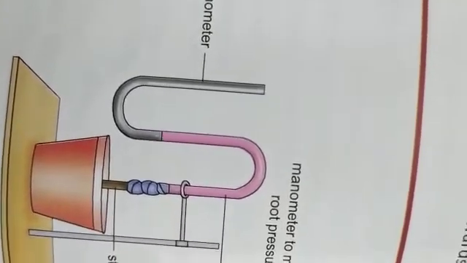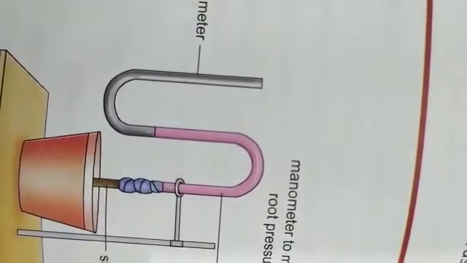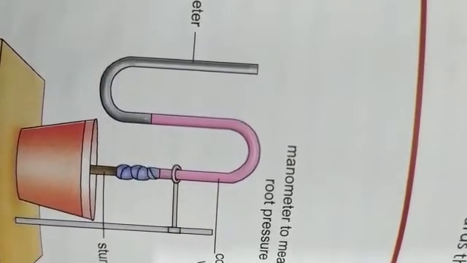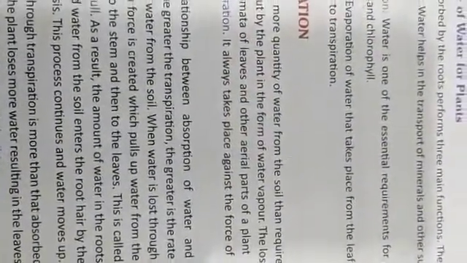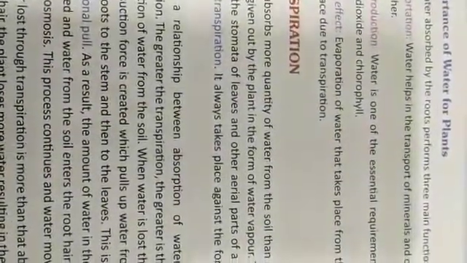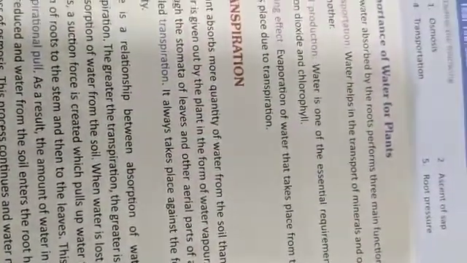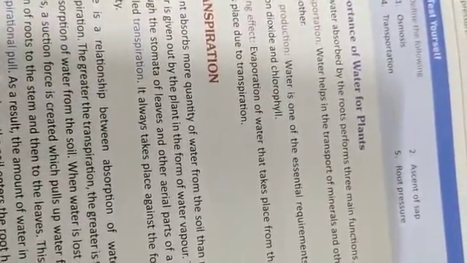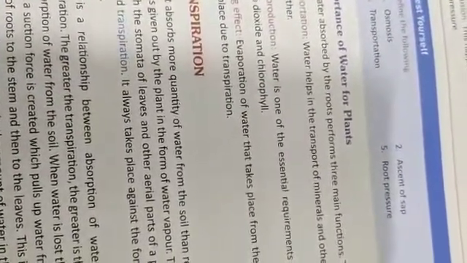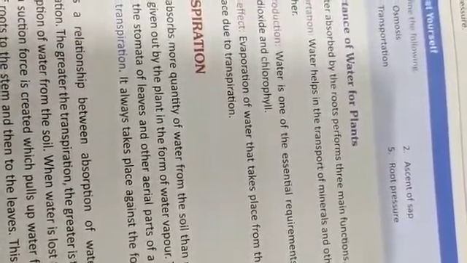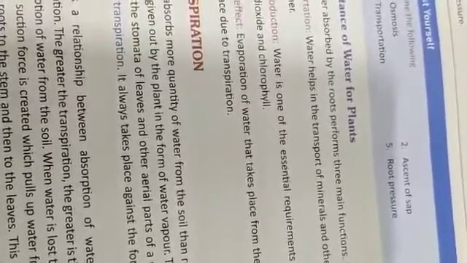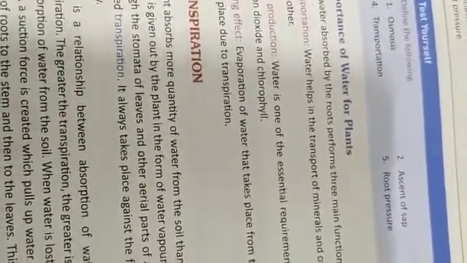Now, what is the importance of water for plants? Water which is absorbed by the root performs three main functions. First is transportation. It helps in the transport of minerals and other substances from one part of the plant to another. Second, food production by the process of photosynthesis using sunlight, carbon dioxide and chlorophyll. Also, it has a cooling effect due to evaporation of water that takes place from the leaf surface, which cools the plant.